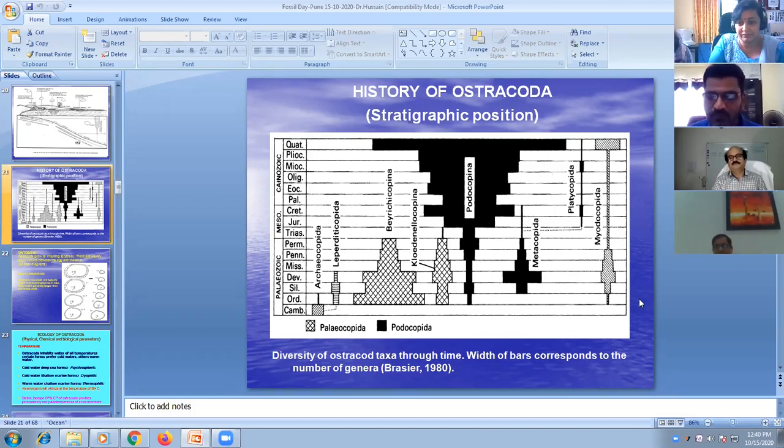But these benthic ostracods, as such, have less utility, less implication in biostratigraphy. Mostly they are widely used in paleo-environmental interpretations. But we have to do a lot of research on this. Many of the basins are not studied, not explored fully. Unless you carry out a detailed and basin-wide study, then as you said, these particular stages in the Cenozoic, in the Paleogene or Neogene, are not being established, and we have to do a lot of research work on that.